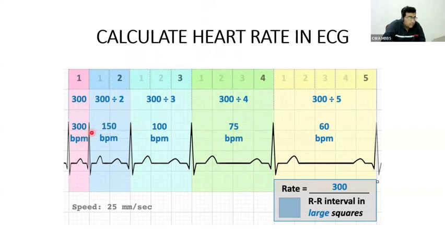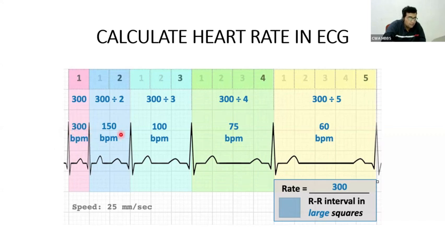You see, this is an R wave. This is an R wave. In between R and R, this rose one is one ECG, this blue is another ECG, this color is another, this yellow is another. This is one R, one R. In between, how many large squares? One large square. So 300 by 1, the heart rate is 300.